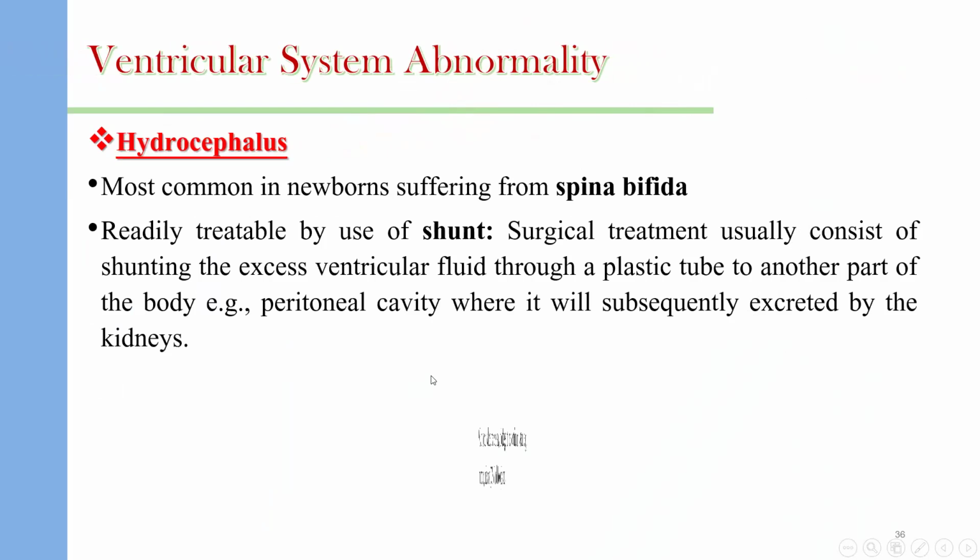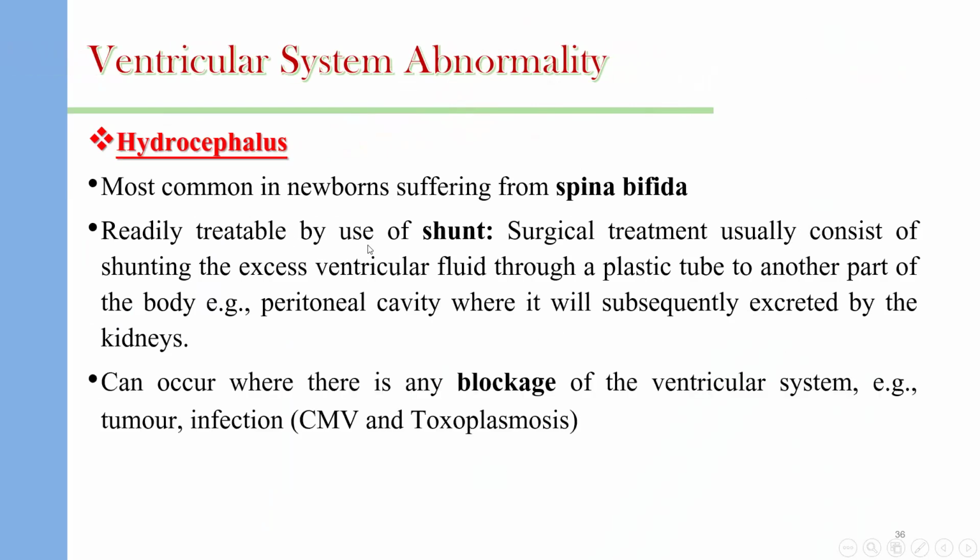Abnormality of ventricular system development leads to some clinical diseases like hydrocephalus. Hydrocephalus is an increased amount of cerebrospinal fluid inside the brain ventricles. It is most common in newborns suffering from spina bifida, and is always associated with spina bifida. The treatment of this condition is by a shunting process, a surgical treatment using a shunt between the cerebrospinal fluid and body cavities like the peritoneal cavity. And from the peritoneal cavity, it will be excreted by the kidneys.